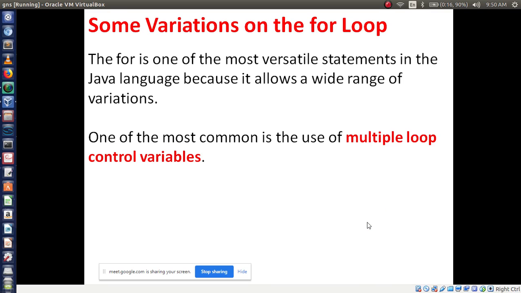Now in Java, they have mentioned variations on the for loop. So in Java, you have to learn these concepts.